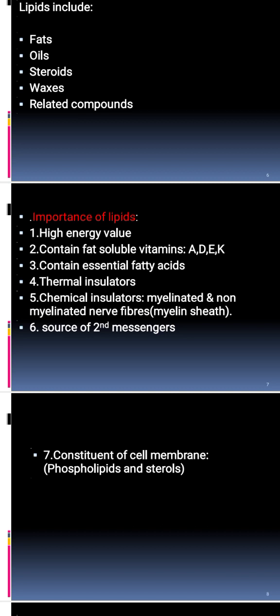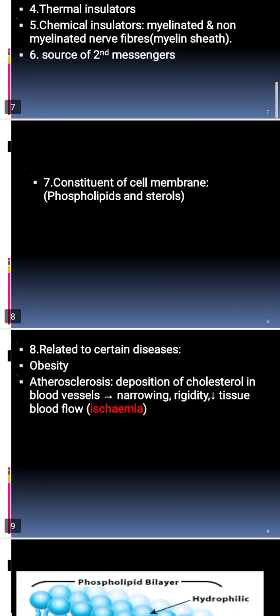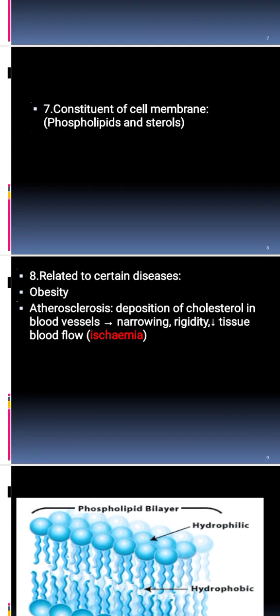Lipids are constituents of the cell membrane. Actually, lipids are one of the most important constituents of the cell membrane, for example, phospholipids and sterol. Also, they have some relation to certain diseases such as obesity and atherosclerosis. When we say atherosclerosis, this means that there is deposition of cholesterol in the blood vessels. So there will be narrowing and rigidity, and there will be a decrease in the tissue blood flow, which leads to ischemia. Okay?